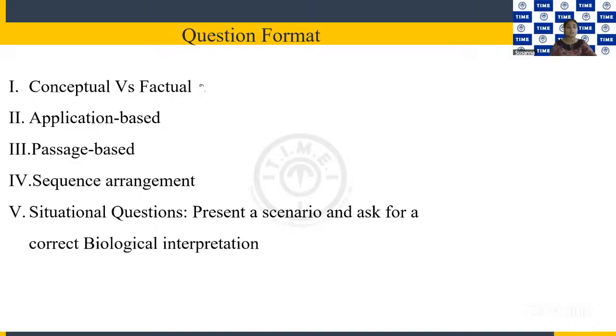You need a clear idea about the topic, then only you will be able to apply it. We have quite a number of application based questions in CUET. Then next is the passage based question. Many students say the question paper is lengthy because they have passage based questions there.